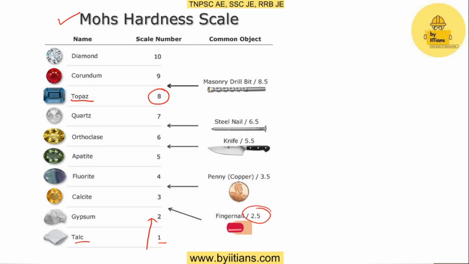Similarly, fluorite, apatite, orthoclase, quartz, topaz, corundum and diamond, which has the highest hardness compared to all the materials. This is how they can ask the question. For example, they will give gypsum and ask for the Mohs scale number for gypsum. So you must be in a position to remember these values for these 10 especially. It is very important, so kindly remember this.